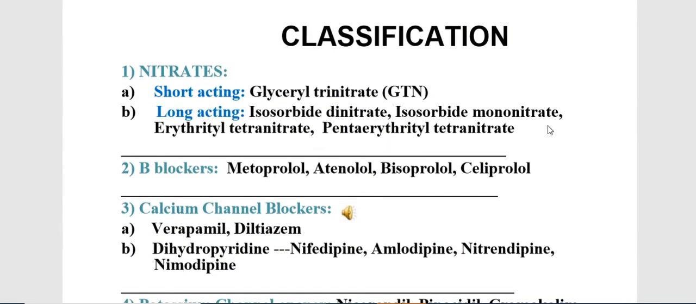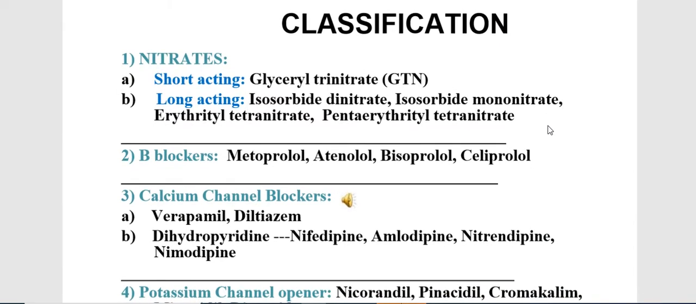Then next is the classification of anti-anginal drugs. First is the nitrates, short acting and long acting drugs. Second is the beta blocker category: metoprolol, atenolol, bisoprolol, celiprolol. Third is calcium channel blockers. In that, verapamil and diltiazem are used. Then the dihydropyridine class of CCBs: nifedipine, amlodipine, nitrendipine, nimodipine.